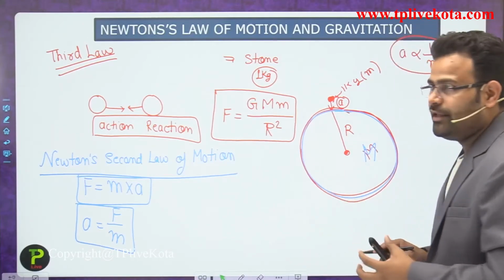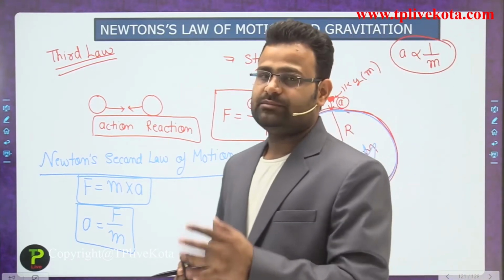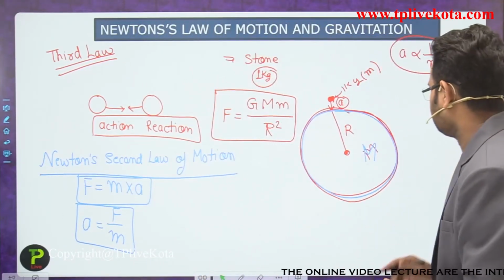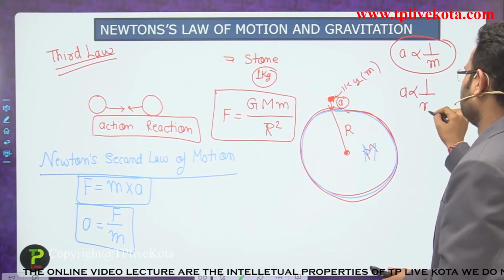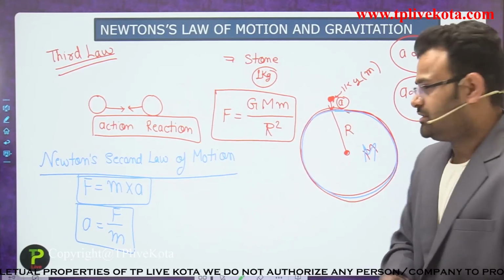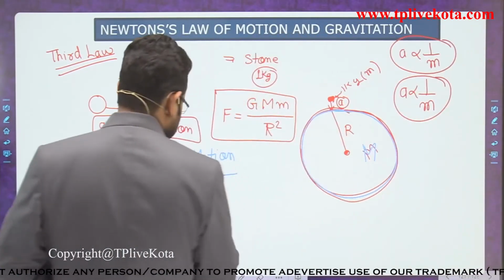Heavy bodies, that is massive bodies, have very low acceleration. So acceleration is inversely proportional to the mass of the body. Which body has a high amount of acceleration? The stone has a high amount of acceleration, and you can calculate it.